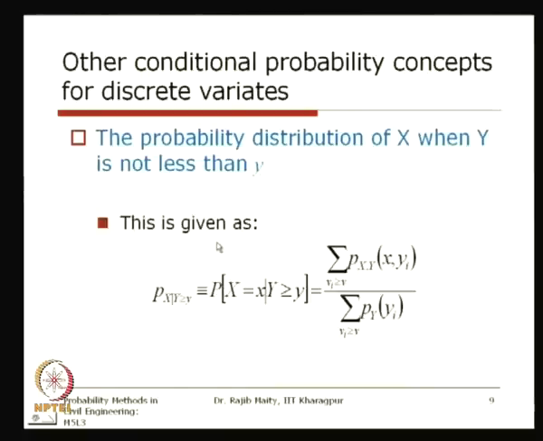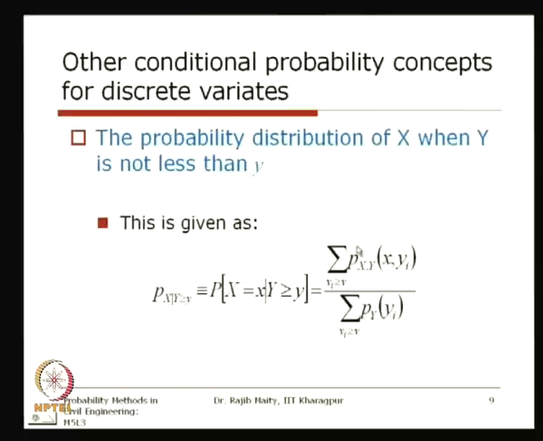So this gives us the conditional probability mass function: probability that X equals x on condition y greater than or equal to y, which is equal to this.